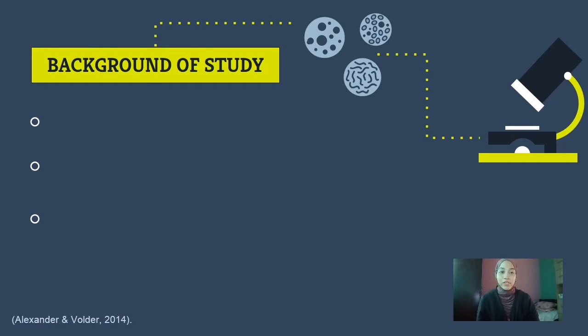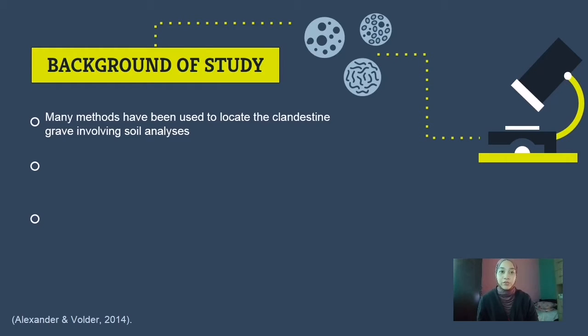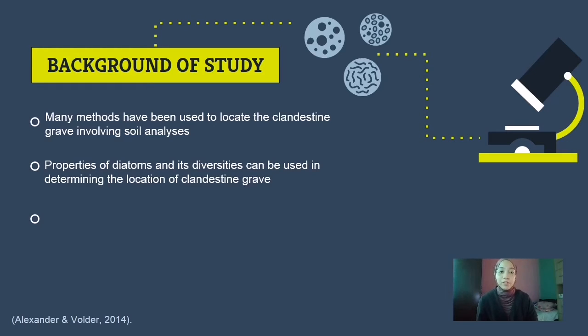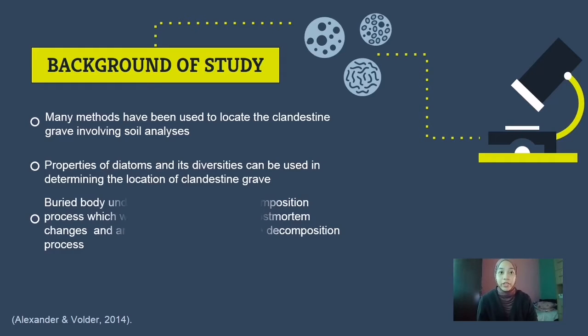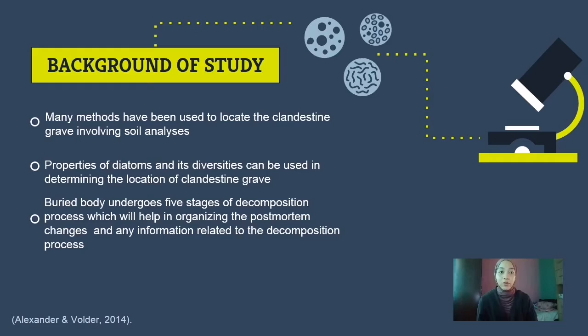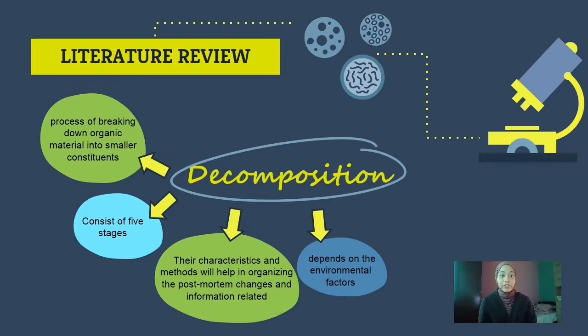For background of study, many methods have been used to locate the clandestine grave, for example, cadaver dogs and geophysical surveys involving soil analysis. Next, the properties of diatom species and its diversities can be used in determining the location of clandestine grave. The buried body will undergo 5 stages of decomposition process, which help in organizing the postmortem changes and any information related. Turning now to my literature review.